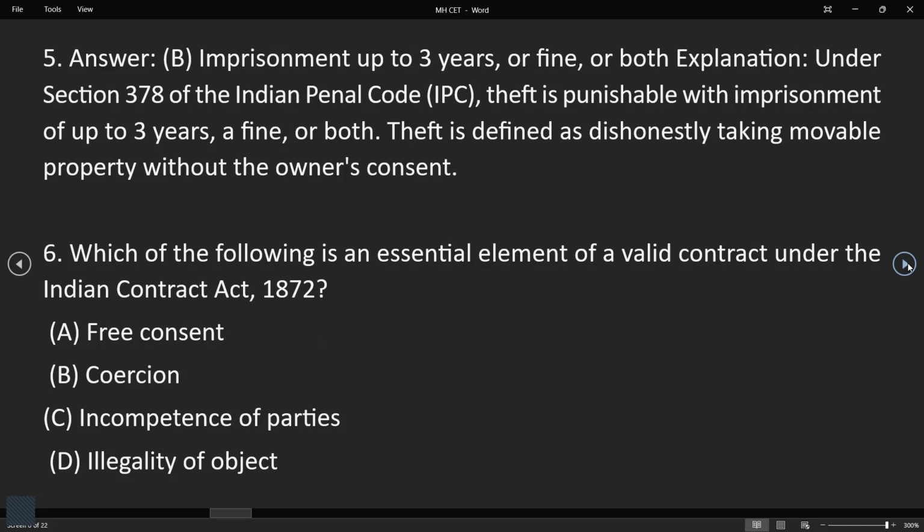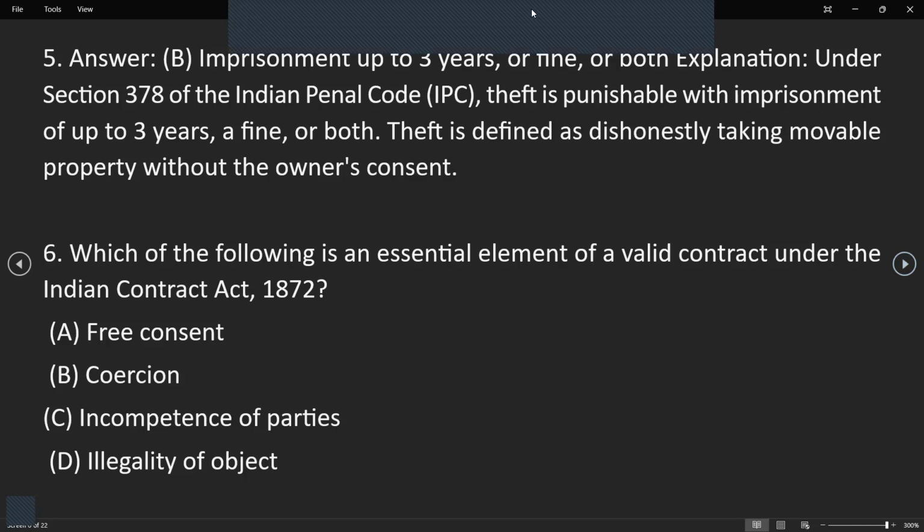Under Section 378 of the Indian Penal Code, which is now the Bharatiya Nyaya Sanhita, theft is punishable with imprisonment up to 3 years, a fine, or both. Theft is defined as dishonestly taking movable property without the owner's consent. Let's see the next.